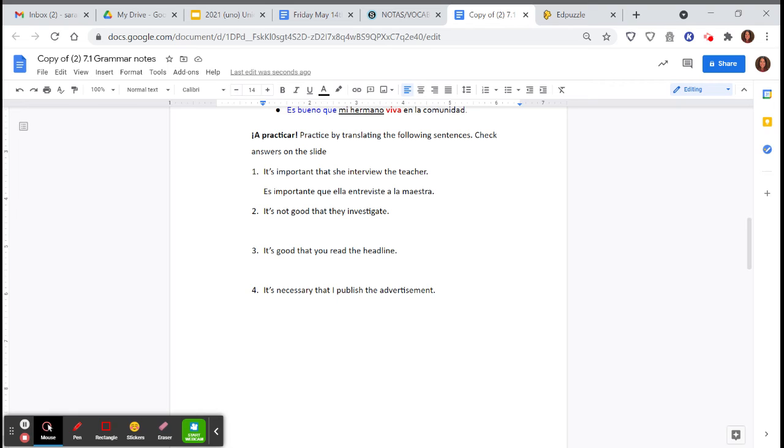It needs to match ella. We have to use subjunctive. It's not good that they investigate. So we have no es bueno que ellos investiguen. Notice investigar, gar verbs. That's why I have that spelling change here. So same rules applying that we looked at with those types of verbs.